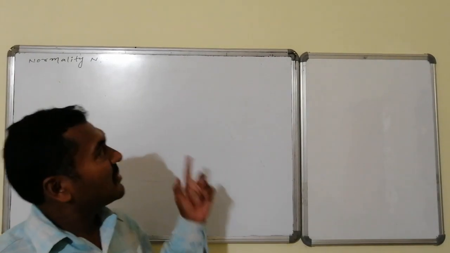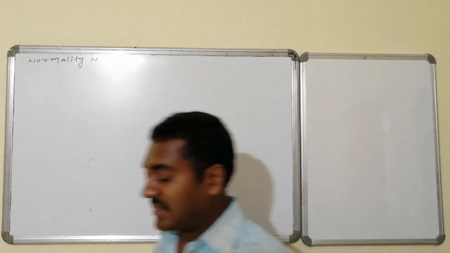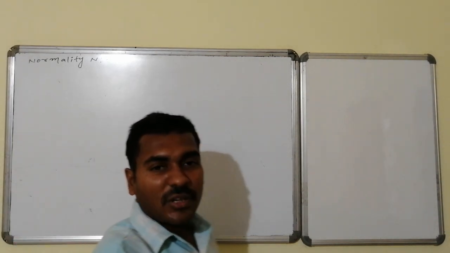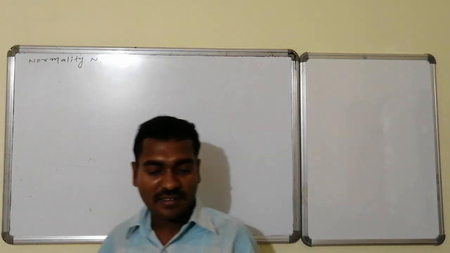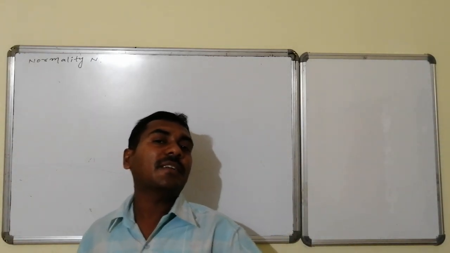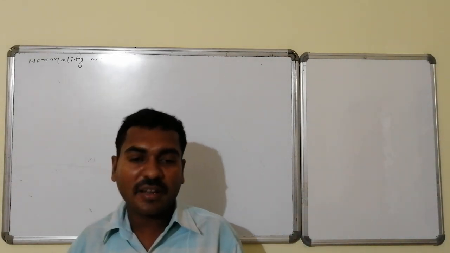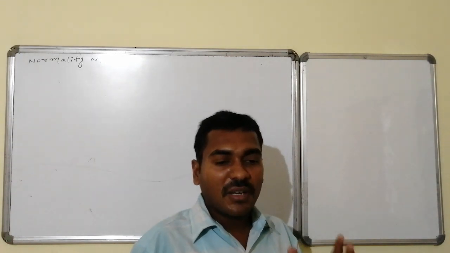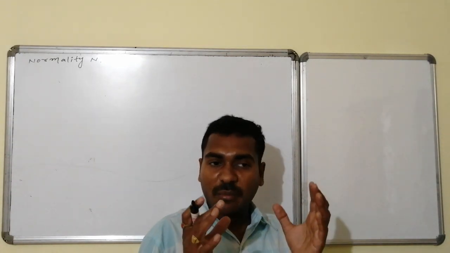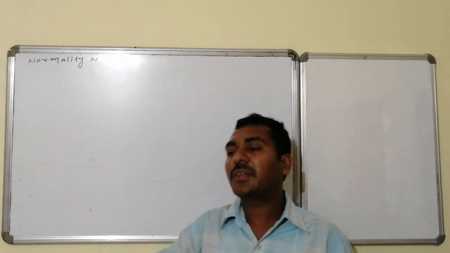Another important concentration unit is normality. Normality is indicated by capital N. Though we have many other concentration units, what is the necessity of normality, and in which way does normality differ from the other concentration units? See, when chemical reactions are taking place, till now we have considered molecules. How many molecules are there? How much weight of substance is there?